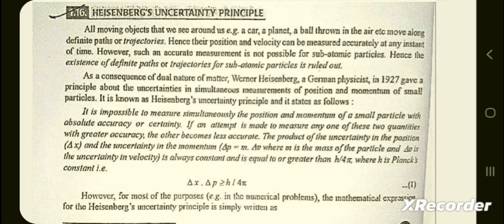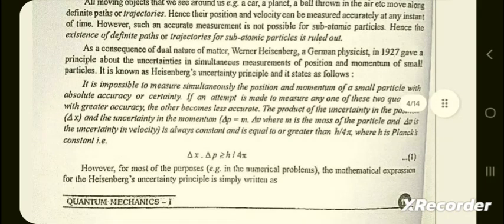The product of the uncertainty in the position, delta x, and the uncertainty in the momentum, delta p, which is equal to m dot delta v, where m is the mass of the particle and delta v is the uncertainty in velocity, is always constant and is equal to or greater than h by 4 pi, where h is the Planck constant. Delta x dot delta p is greater than or equal to h by 4 pi.